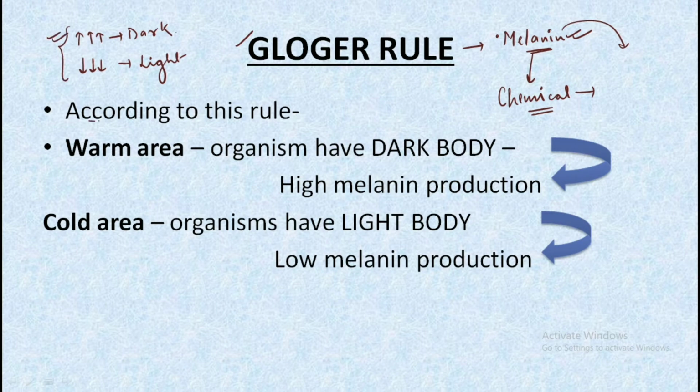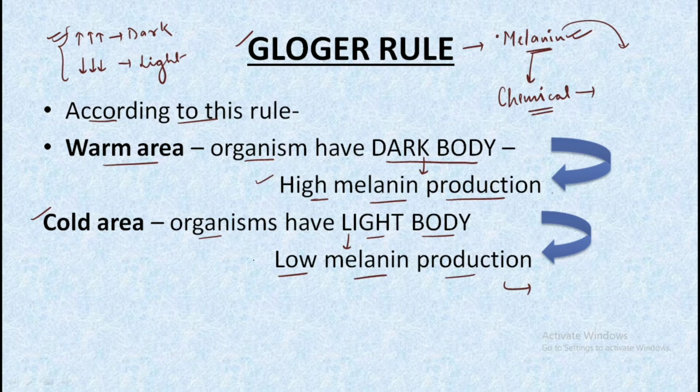According to this rule, the warm area animals or organisms have a dark body, and this dark body is a result of high melanin production in their body. In contrast to the warm area, we have the cold area organisms that have a lighter body, which is the result of low melanin production in their body. So the level of melanin, high or low, determines their skin tone, and by looking at the skin tone of the organisms, we can predict which area they belong to.